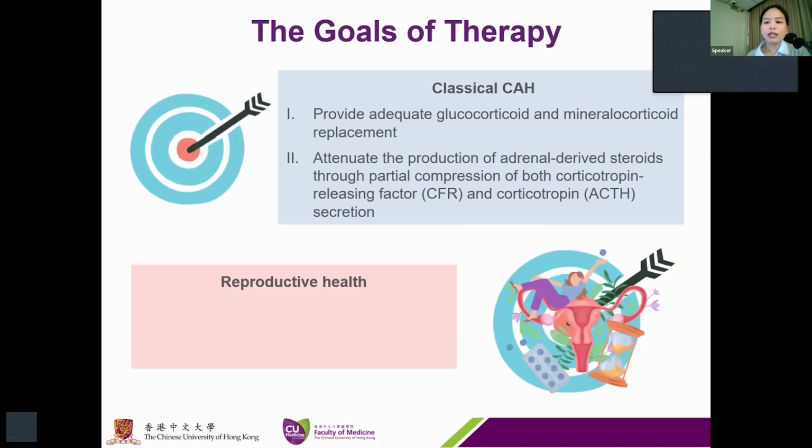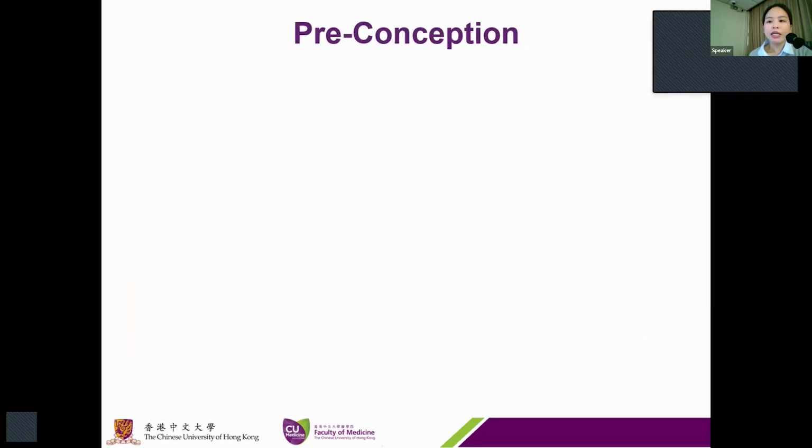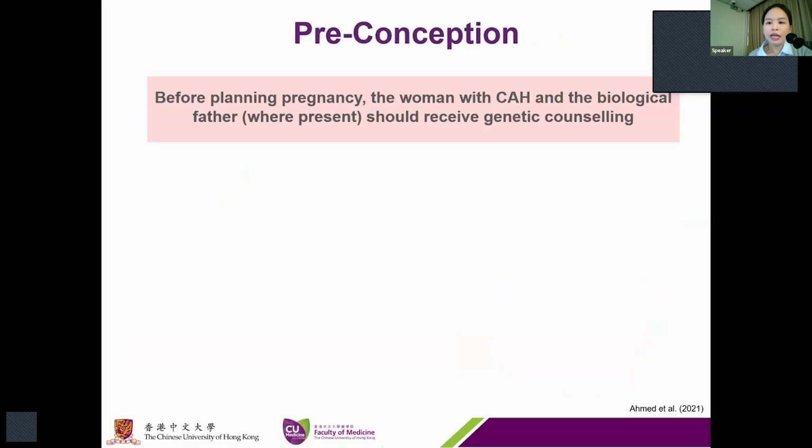For females with the classical form of CAH, we aim to regulate the menses and also to optimize the sexual function by glucocorticoid replacement and to restore the functional anatomy by surgery. Before planning for pregnancy, the women with CAH and the biological father, whenever present, should receive genetic counseling.